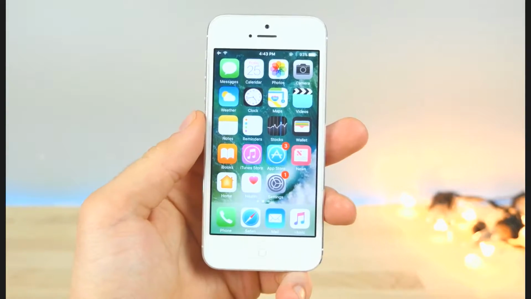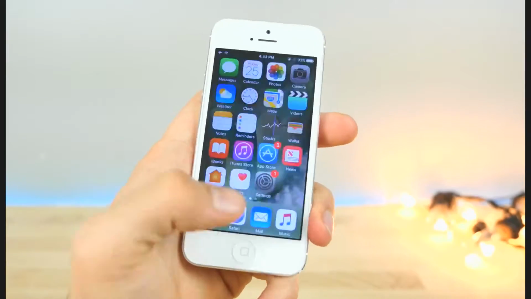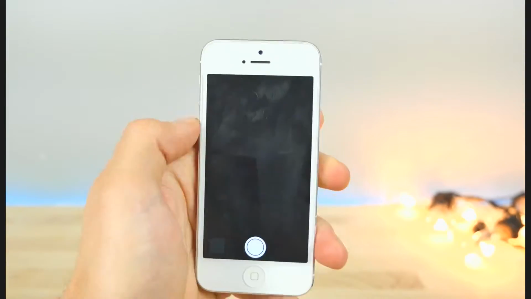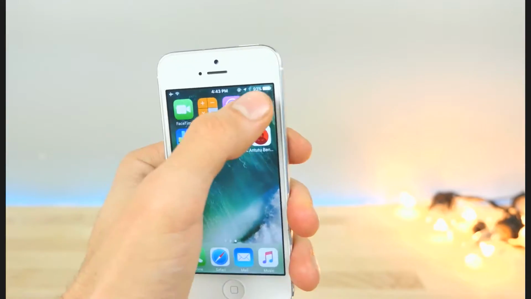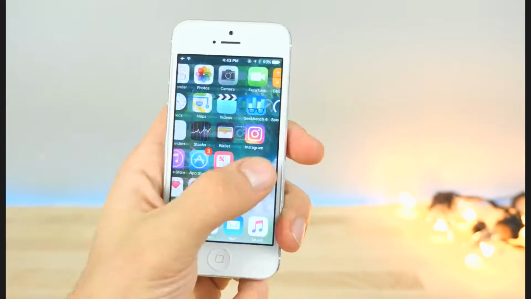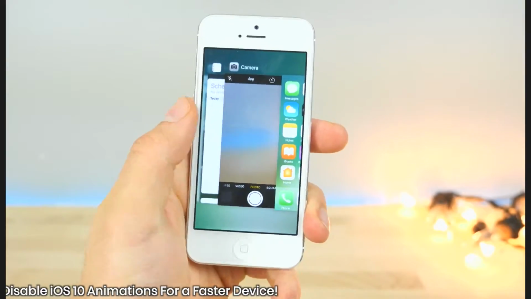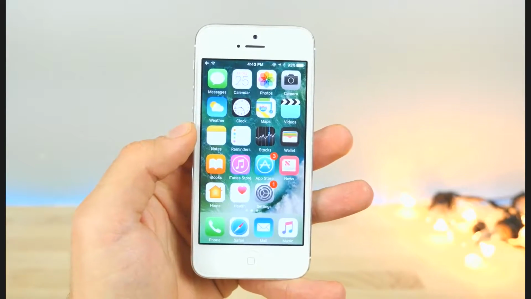So I'm sure many of you guys remember this bug. It actually existed a while before that would allow you to completely disable system animations and in turn make your old device feel 10 times faster. It applied to anything, locking and unlocking your device. Everything would be instant. There's no drawn out animation, especially in the app switcher, so it makes it feel much better. So how do we do this?